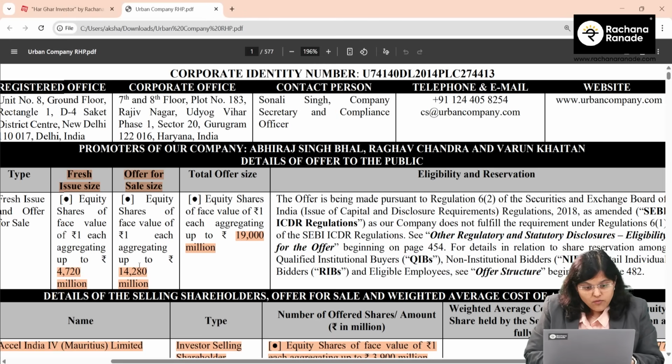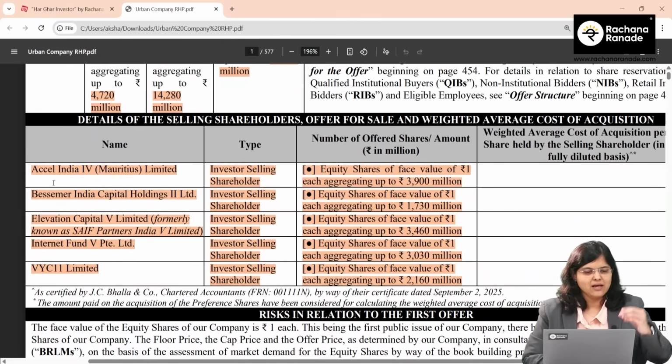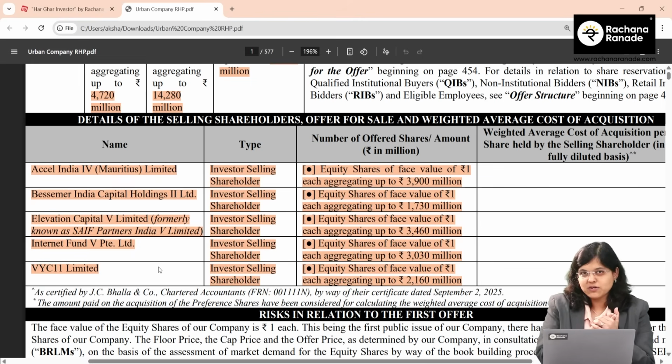Out of 1900 crores, the OFS is 1428 crores. Now, who is the selling shareholder? You can see a list of selling shareholders: Excel India, Bessemer, and so on. The question is, what is the IPO price band? The IPO price band is 98 rupees to 103 rupees per share.